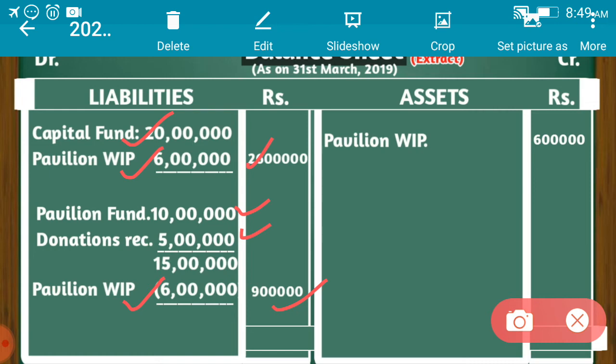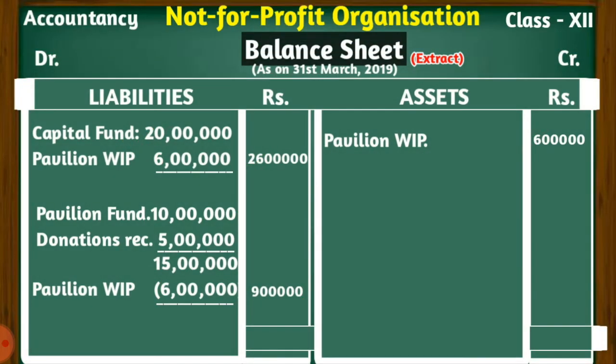While the amount that has been spent for the construction of pavilion, which is not yet completed but is work in progress, will be shown on the asset side of the balance sheet. So this is the difference between the disclosure of the items of specific funds in the final accounts if we have the revenue expenditure or we have the capital expenditure.